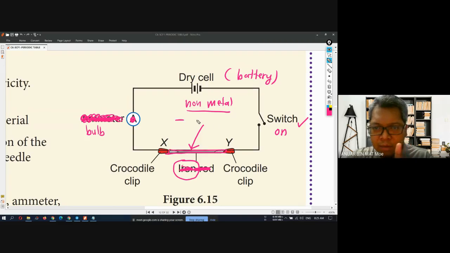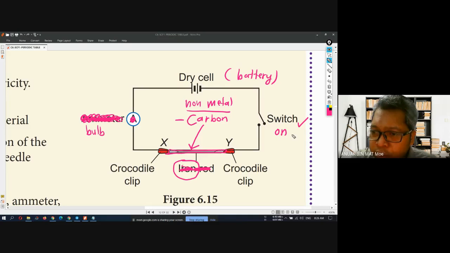What is the name of the element? Start with C. Class, what is the name of the non-metal that is able to conduct electricity? You must remember. Carbon. Yes, very good. Only the non-metal carbon can conduct electricity.